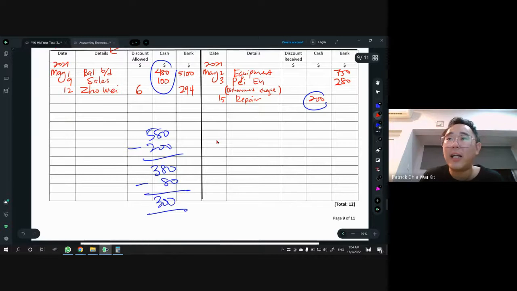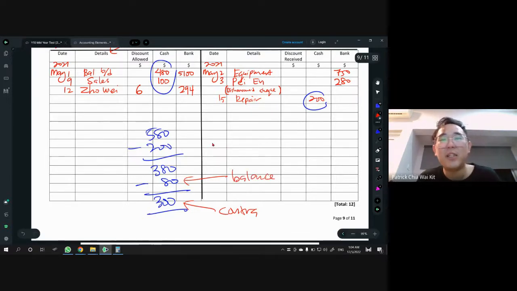So what is this 300? Technically, 300 is our contra amount. Okay, so contra amount is 300. Then what is our 80? 80 is going to be our balance. Our cash balance. This is going to be our balance c/d answer. Don't believe me? Put it in, then you see for yourself. All right. So remember, the contra amount is 300.